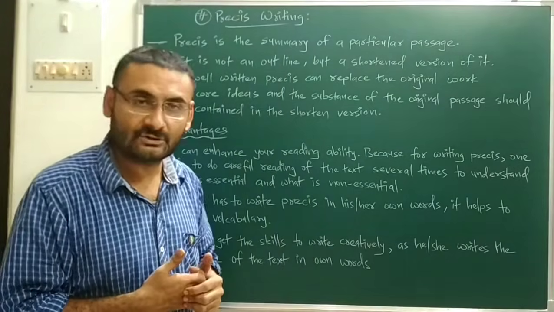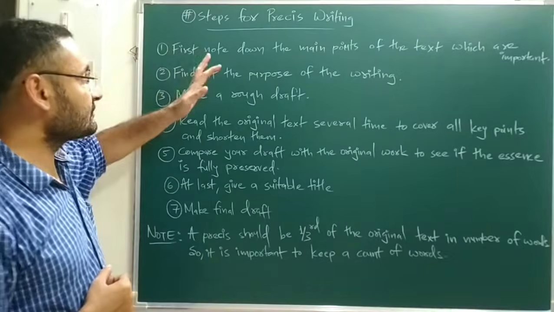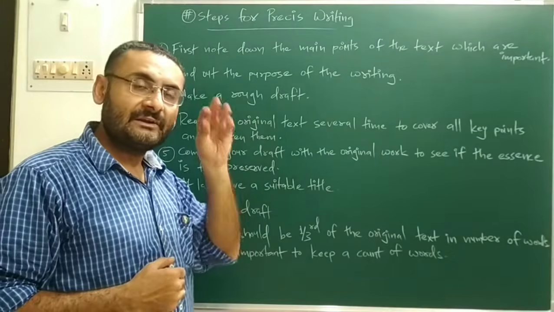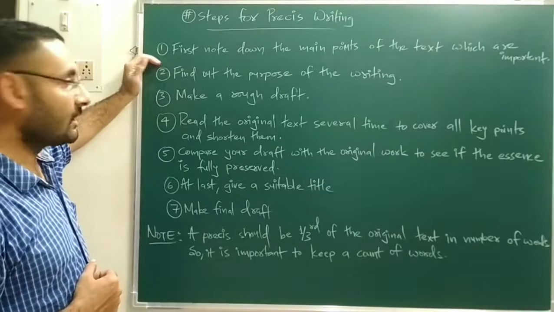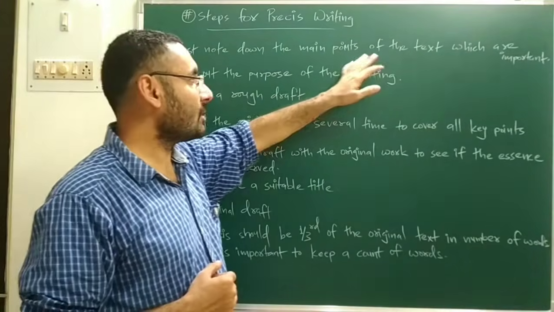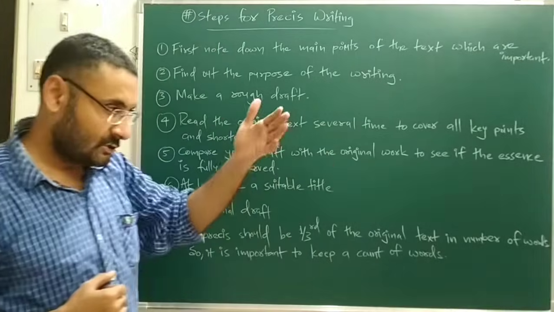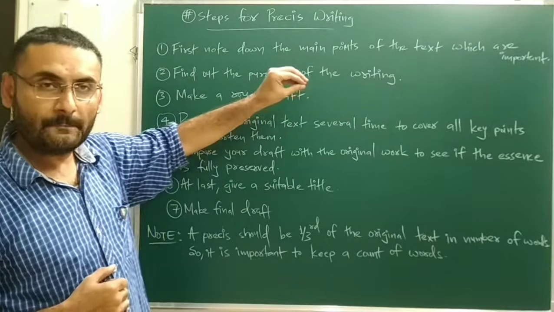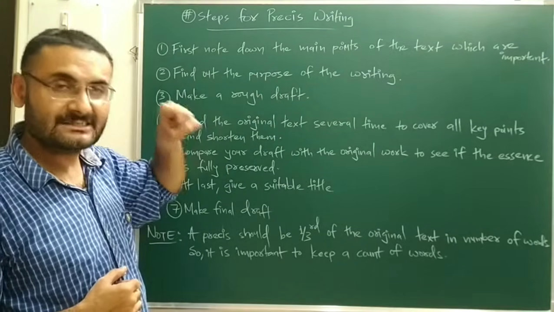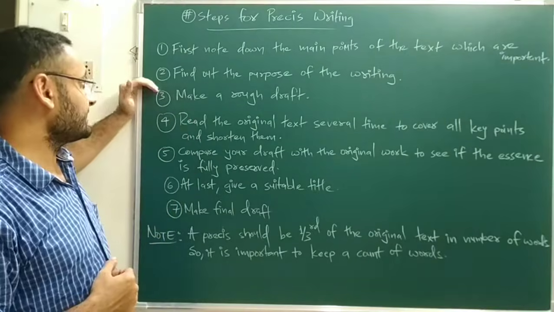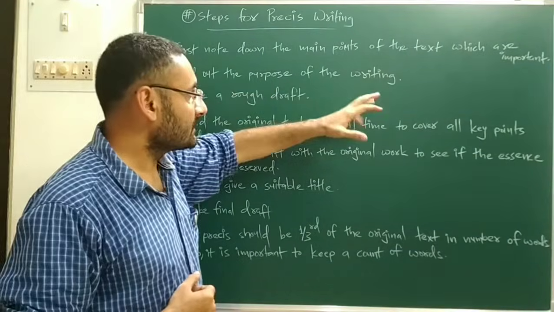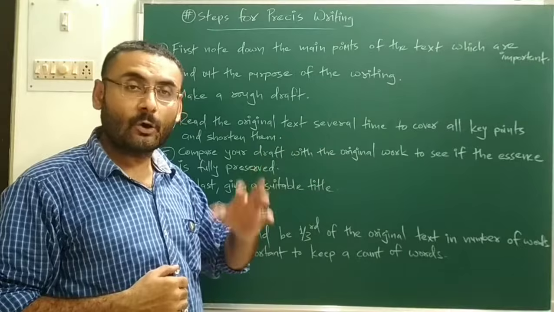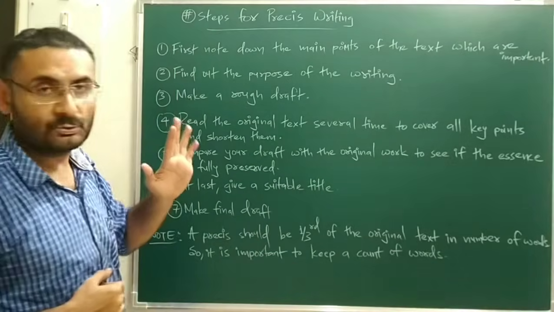Now we'll discuss the steps to write a precise. Here are some steps that you should follow, and then you can make a completely attractive precise. First, note down the main points of the text which are important. Whatever paragraphs are given to you, you read them properly and then collect the texts which are important. Next, find out the purpose of the writing, meaning what the author wants to say or convey; you have to understand that.